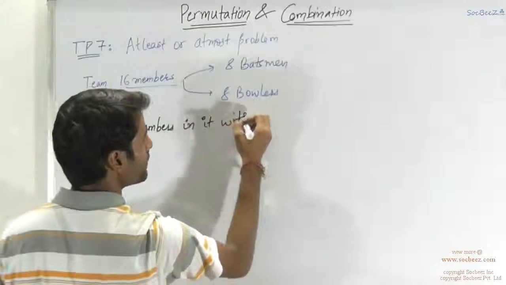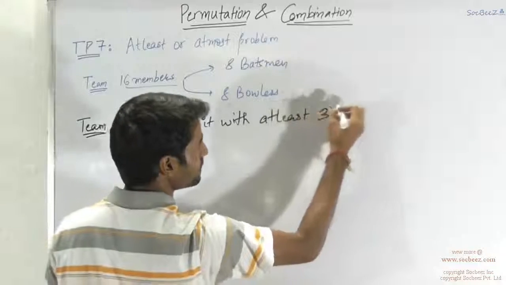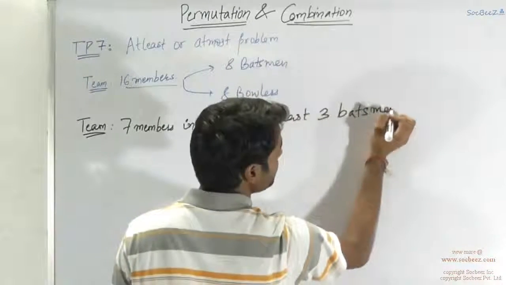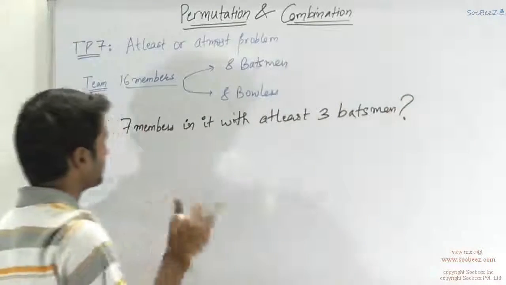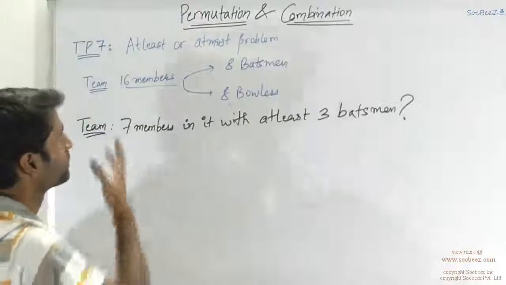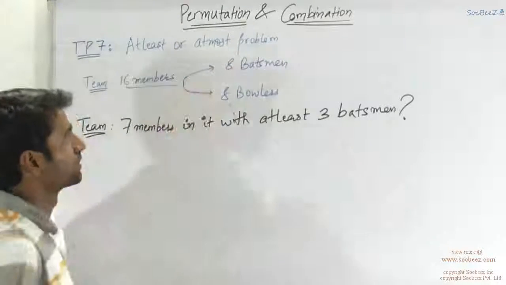with at least 3 batsmen. So how many such teams could be formed? So this is the basic question. 7 members in it with at least 3 batsmen. How many possible teams could be formed from a given set of 16 members having 8 batsmen and 8 bowlers?